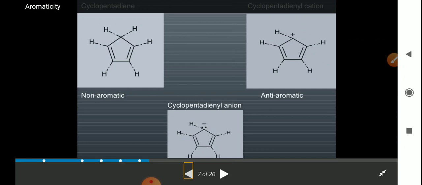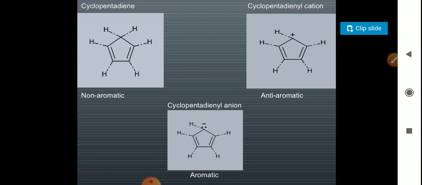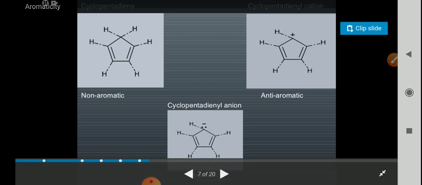But again, if the hydrogen leaves the system keeping its electron, then it will form the cyclopentadienyl anion. In that case, there are 4 pi electrons from the double bonds and 2 pi electrons from the anion. So there are 6 pi electrons, and this structure is planar. So ultimately it has aromatic character. So the cyclopentadienyl anion is aromatic, but the cation is anti-aromatic.